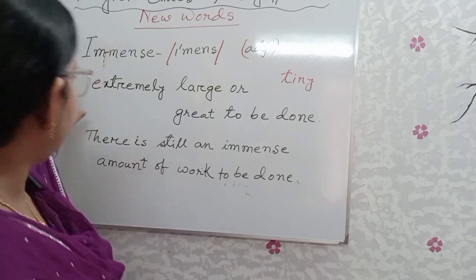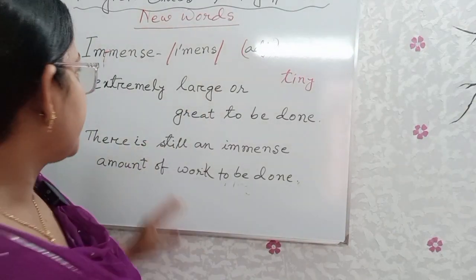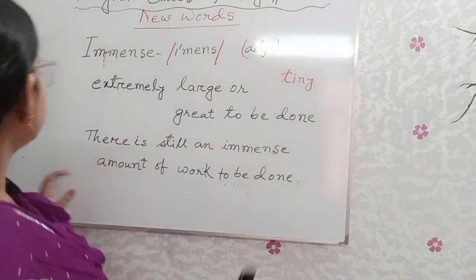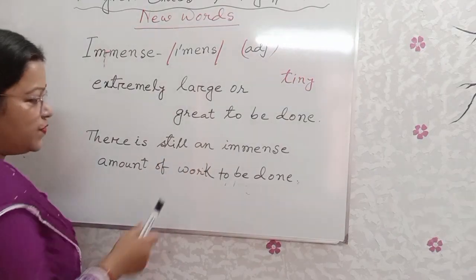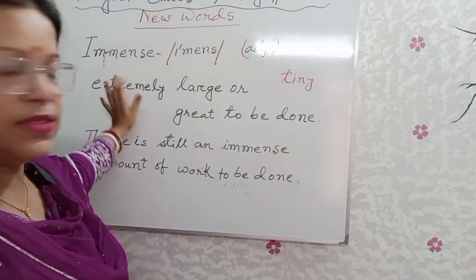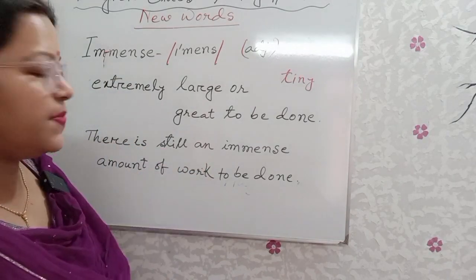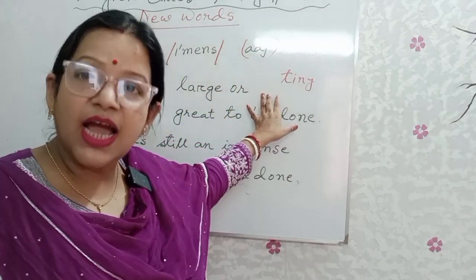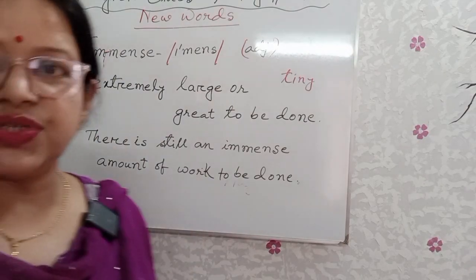What is the meaning of the word? Extremely large or great to be done. What is the next sentence? Okay. There is still an immense amount of work to be done. This is the sentence made with the help of this word. And what is the antonym? Tiny. Tiny is the antonym of immense.